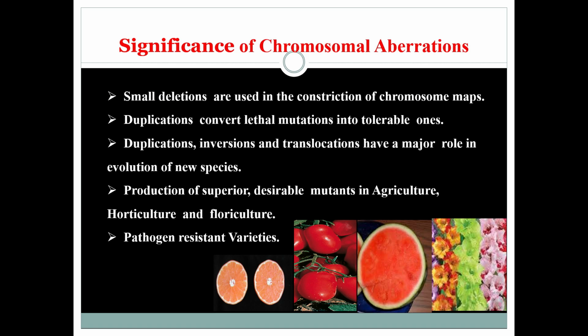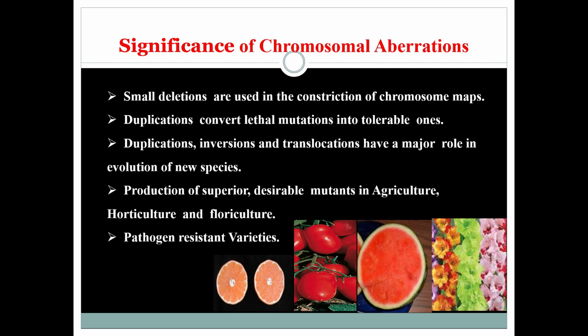Next, the significance of chromosomal aberrations. The first one is deletions. Generally, deletions are more deleterious compared to that of the other abnormalities, but small deletions are useful for the construction of chromosome maps and the identification of linkage groups and genes. The second one is duplication. Duplications convert lethal mutations into tolerable ones by the expression of duplicate gene.